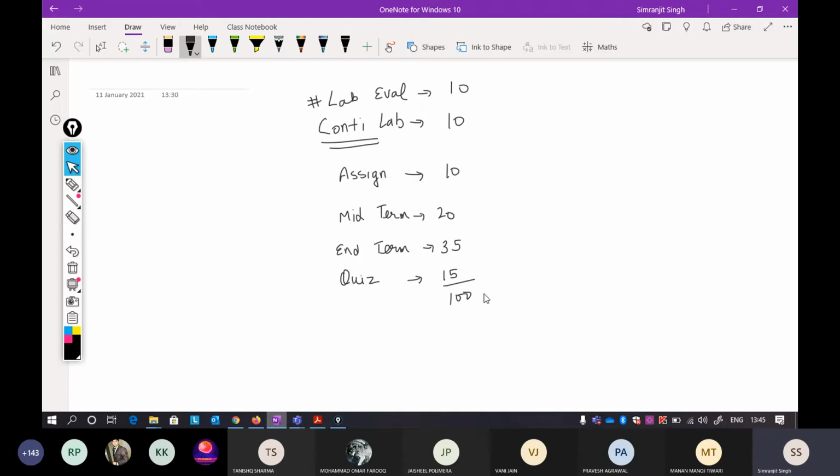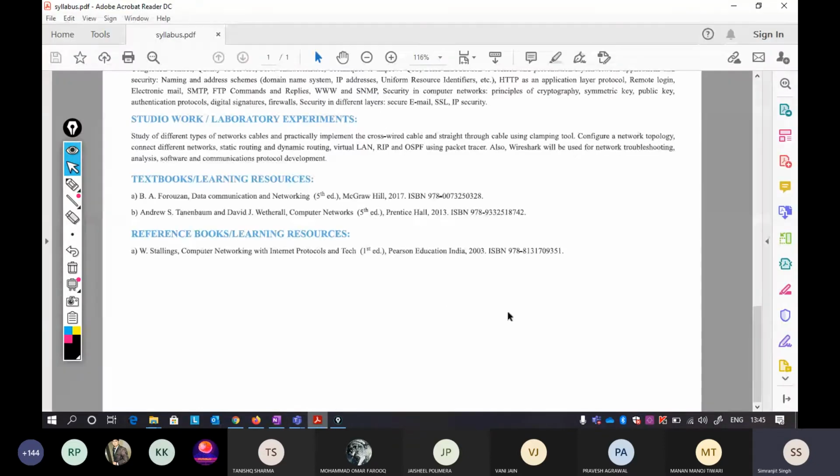Most probably it will be there, but you will find the handout. Every evaluation component will be given in your handout with more formal notation. Okay, so I will definitely focus on the course learning objective here.